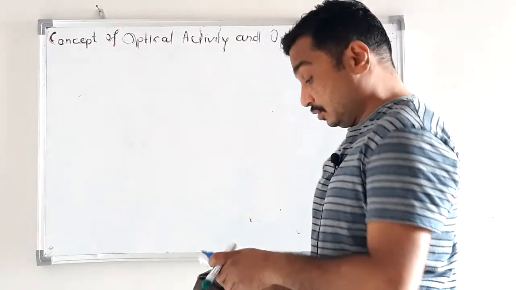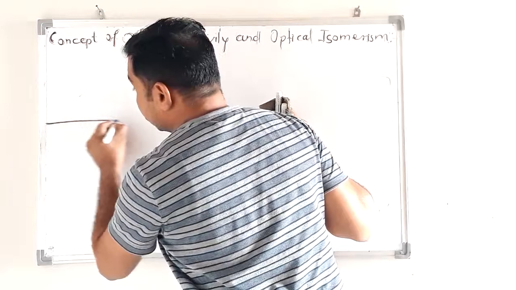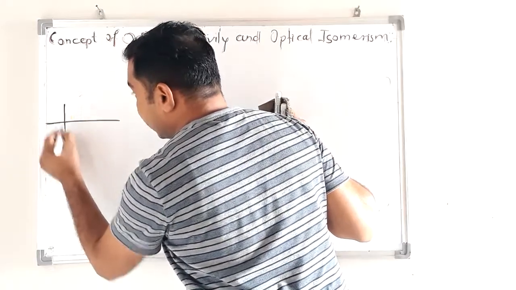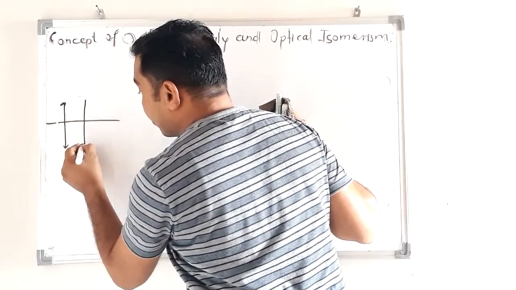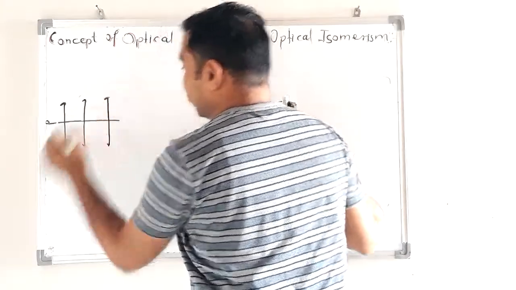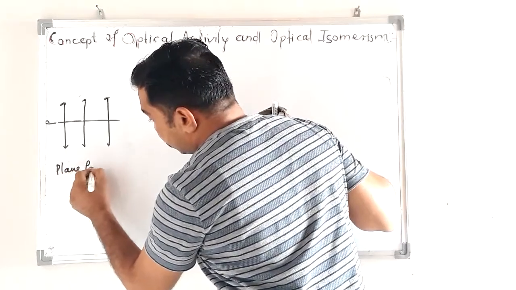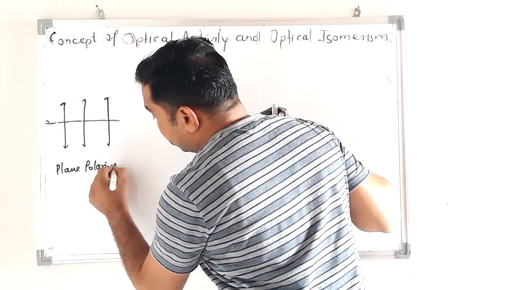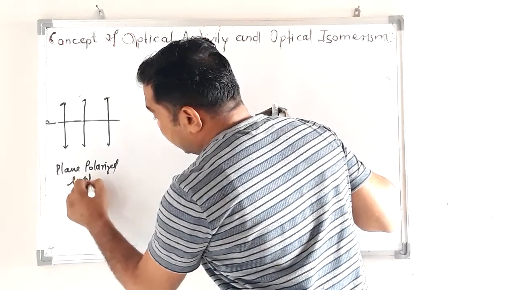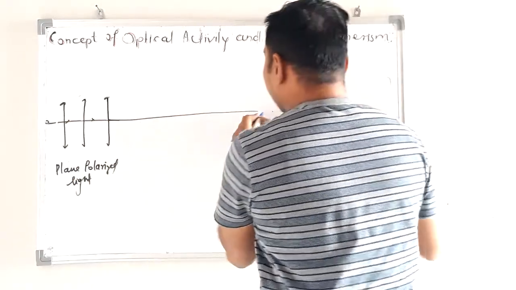again consider plane polarized light. Okay, so this is the plane polarized light, and this is the direction of propagation.